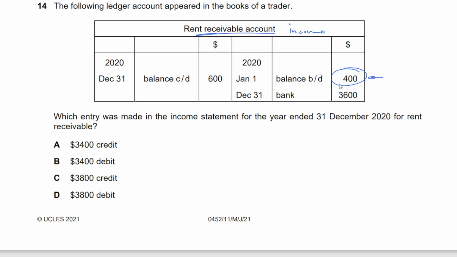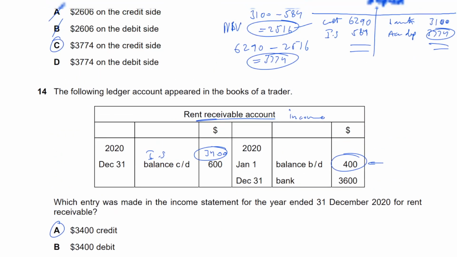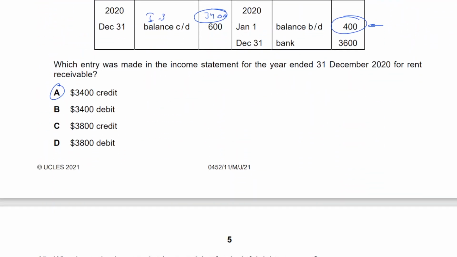That question is actually easier than I thought. All you have to do is just look, because the closing balance is given to you. The missing figure here is the income statement amount, which is going to be 4,000 minus 600, 3,400, right? And 3,400 debit here, and so the double entry will be income statement credit by 3,400. We're done. That's A. Okay, let's move on.